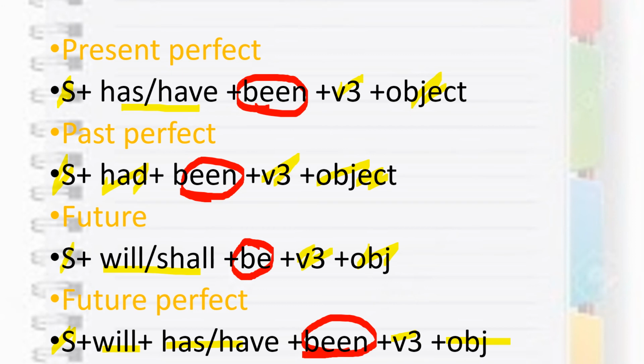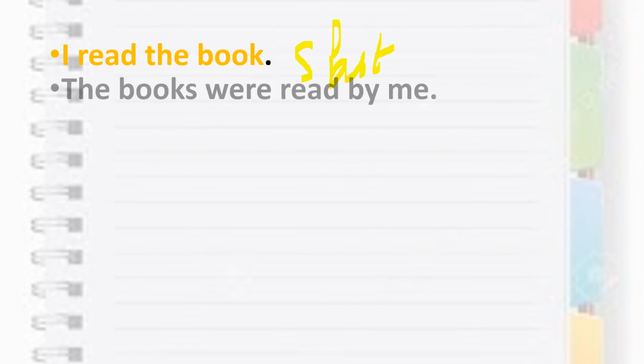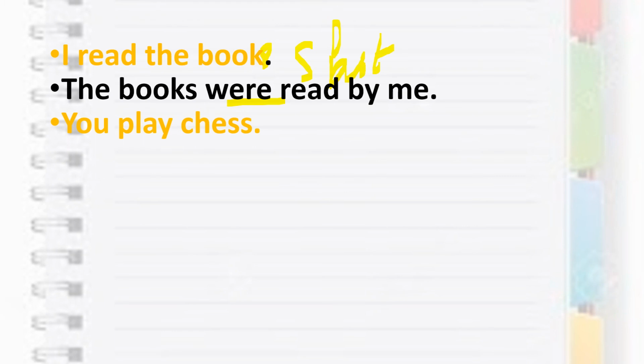So let's do. So here the very first example, I read the book. This is simple past. So simple past, was, were, right? So the books were, because there are many books, the books were read by me. So only you need to add in simple past was or were, because I have plural, so I have added were.